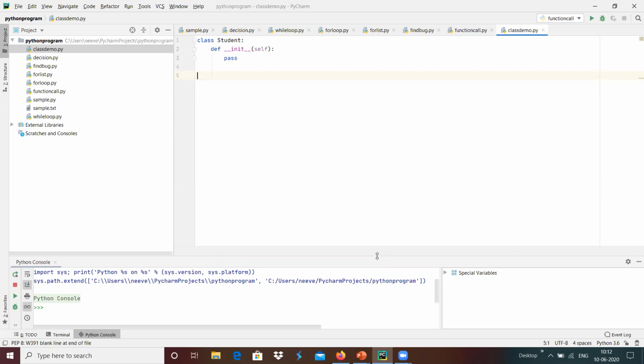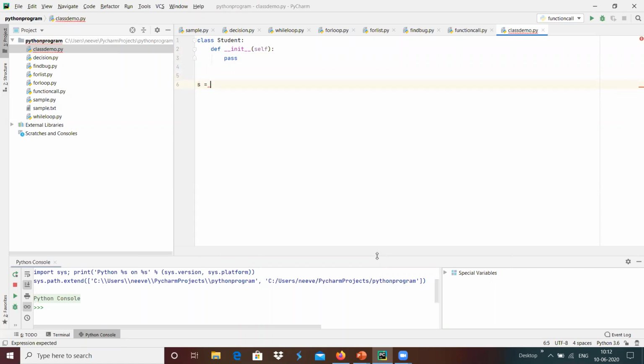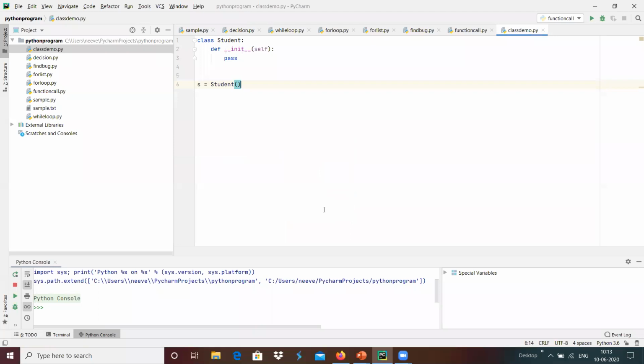Maybe I can create an instance: s equals student, and I have created it.